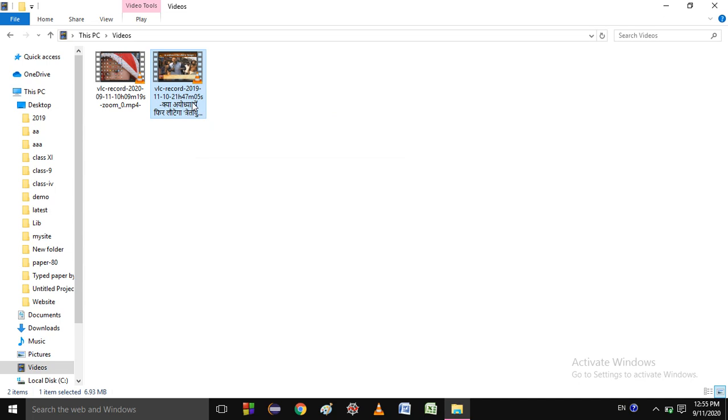Next one is deleting a file or folder. How will you delete? Suppose I want to delete this one. So first you will open the location that contains the files or folder you want to delete. Suppose I want to delete this files folder. I will go to here. Then after that click on the file. I will click over here because you click the files or folder you want to delete. So suppose I want to delete this one. So I will click on here.